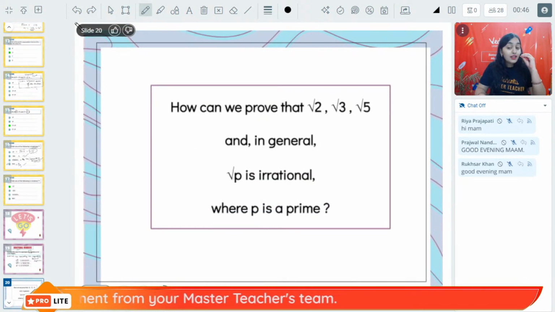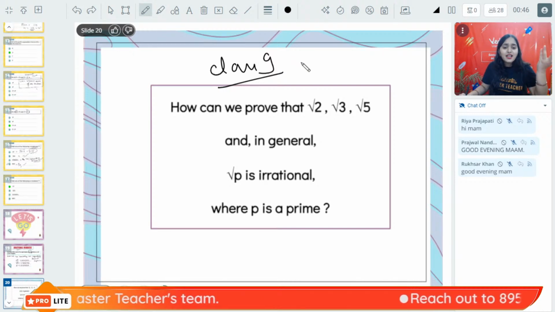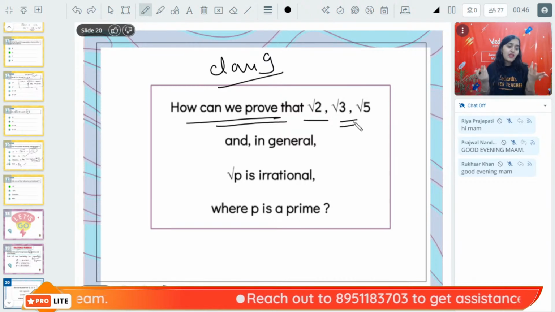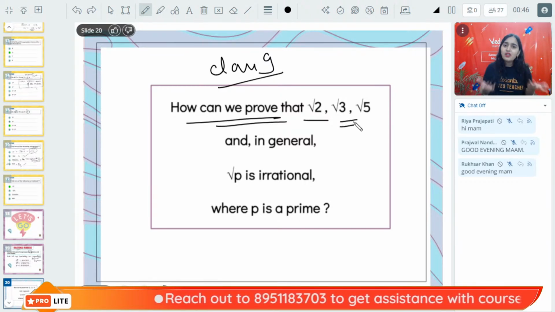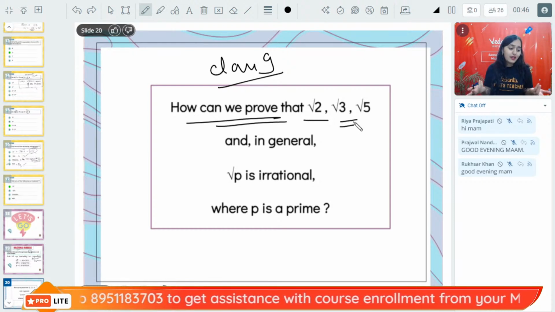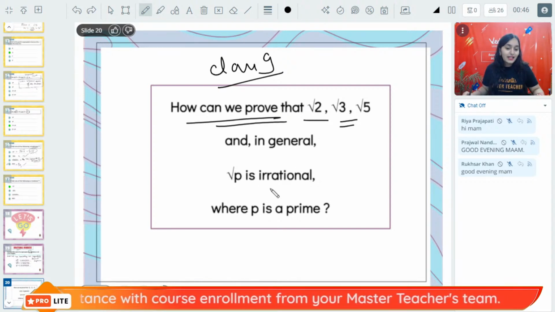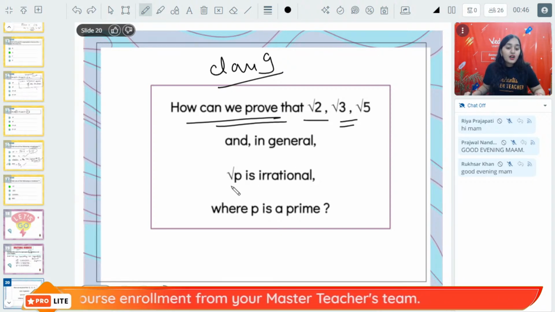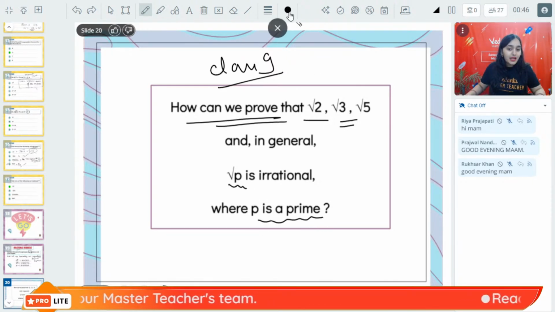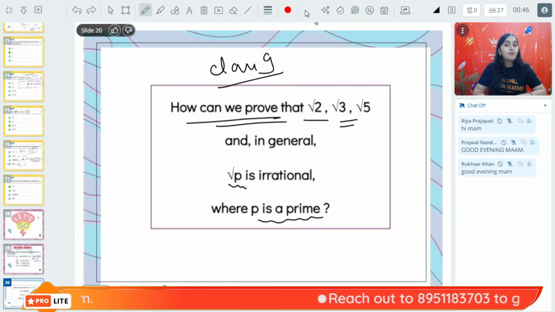Now, what's new is that in class 9, we haven't learned how to prove that root 2 is irrational, how to prove that root 3 is irrational. How do we know that root 2 is an irrational number, that it is not a rational number? So we need to have some proof that any number written in the form of root P, where P is a prime number, is an irrational number. Let's learn how we can prove it.